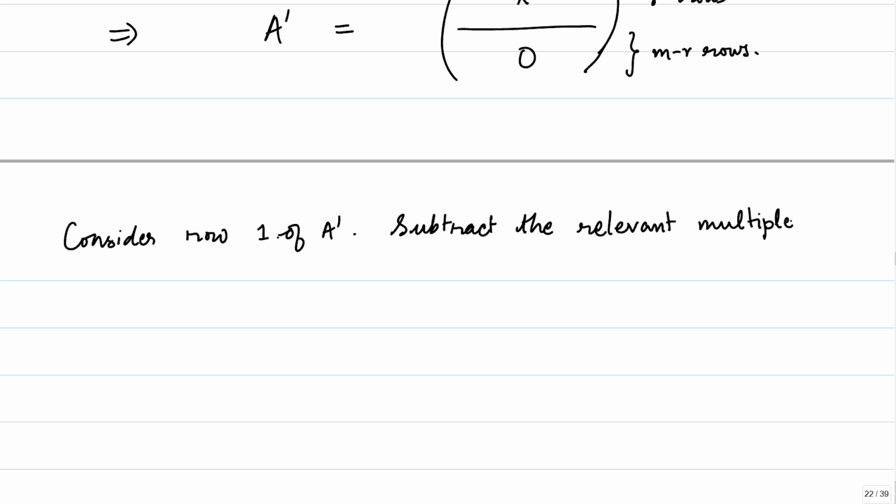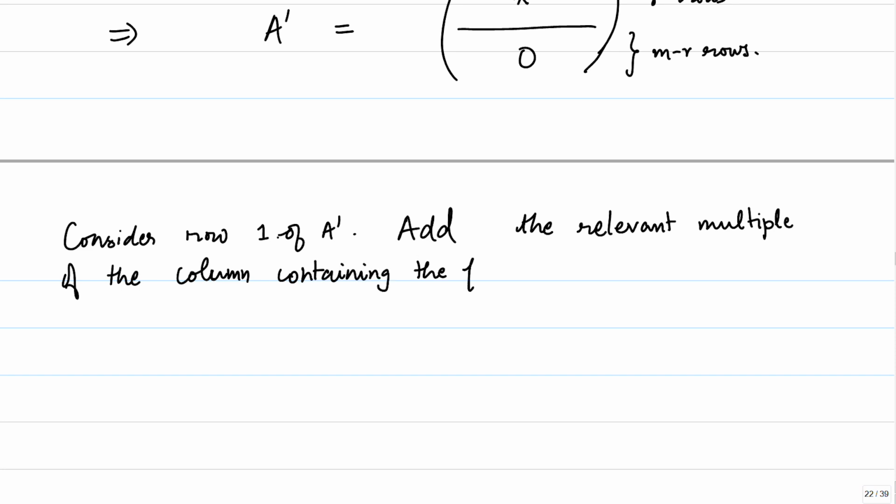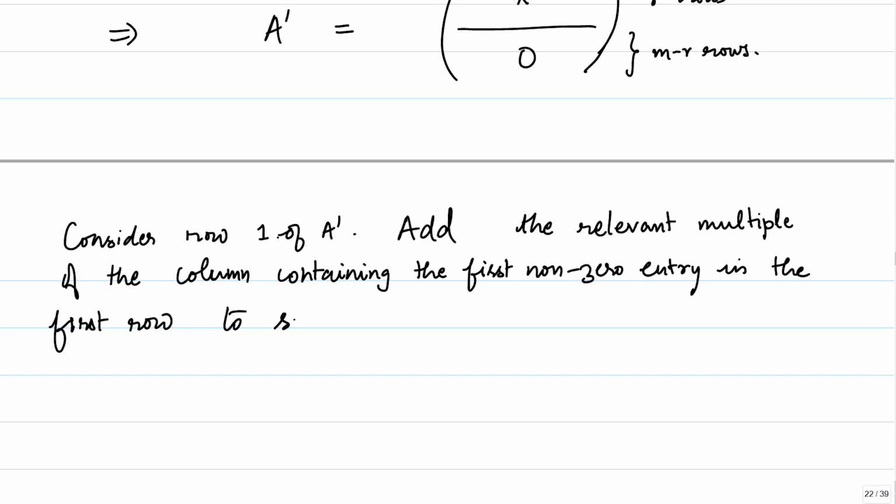Recall, the column operation of type 3: we subtract a multiple of one column from, or add a multiple of one column to, another. So, let me just use the word add: add the relevant multiple of the column containing the first non-zero entry, which is 1 here, in the first row, to subsequent columns, to obtain zeros in the first row.